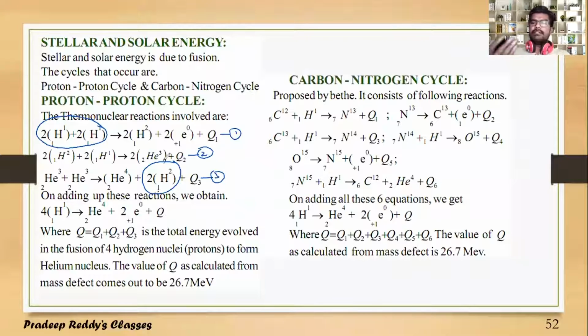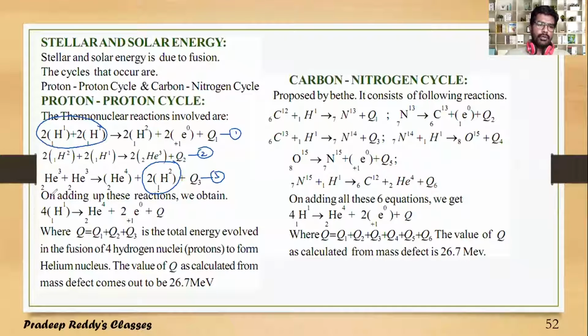Therefore, there is an abundant amount of protons present in the stars and sun. Such a proton-proton cycle continuously takes place. Therefore, the sun is the source of solar energy by such nuclear fusion reactions.